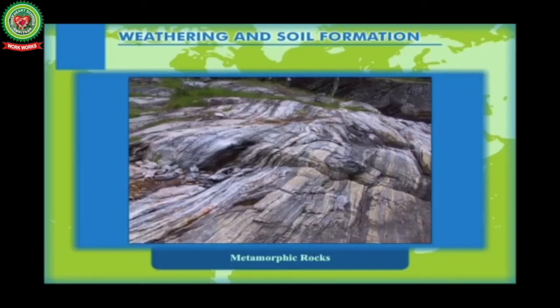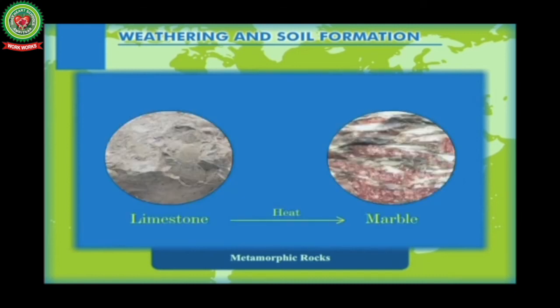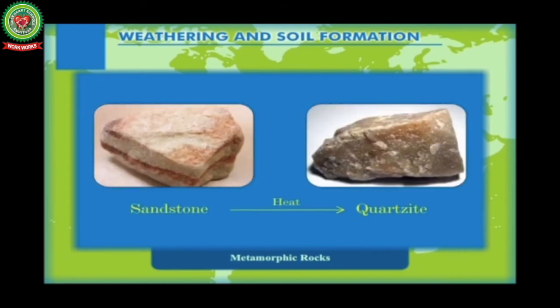Let's discuss metamorphic rock. The meaning of metamorphic is changed or altered. These rocks are either igneous or sedimentary rocks which have undergone a change due to excessive heat and pressure. This change of one type of rock to another is called metamorphic rock. For example, due to excessive heat and pressure, limestone changes into marble and sandstone changes into quartzite.